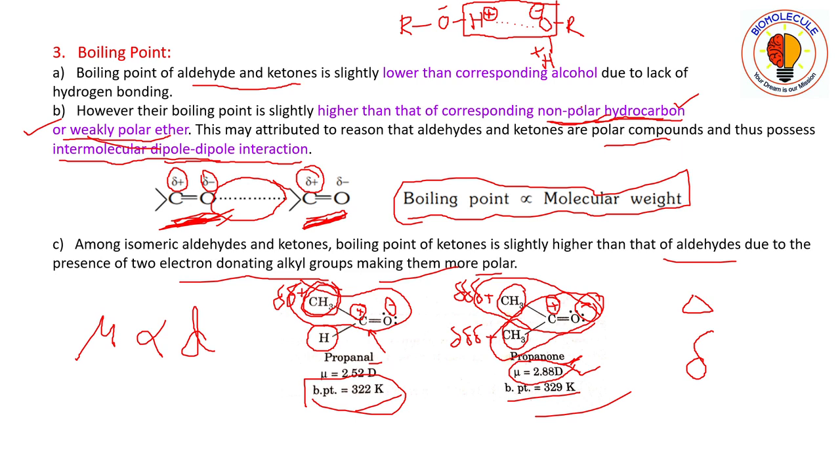More polar means its boiling point value will be high. If you see, alcohol is more polar than the carbonyl group, so alcohol will have a higher boiling point than carbonyl compounds. See, more polar means boiling point will be high.